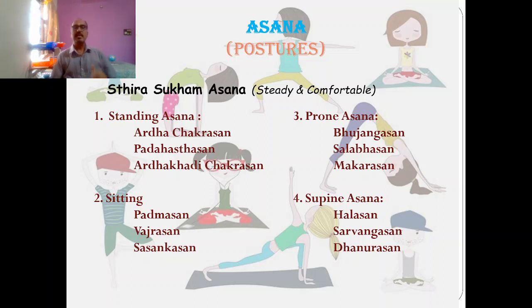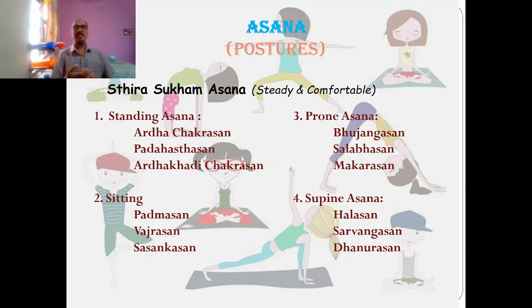Yoga, which is Asana. Normally, the layman wrongly misunderstands this as yoga. Yoga and asana are different. Yoga is a wide area, and asana is one of the 8 limbs of Ashtanga Yoga. Mainly, asanas are classified into 4: standing, prone, sitting, and supine.